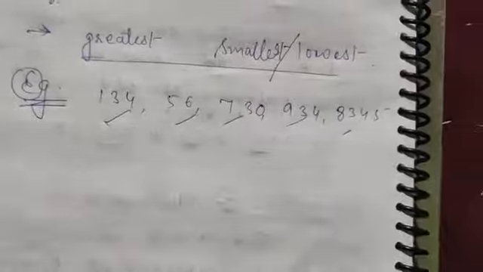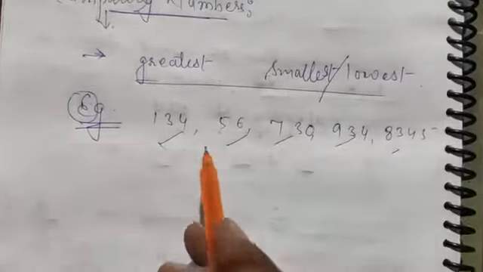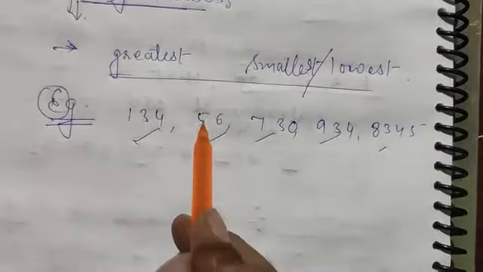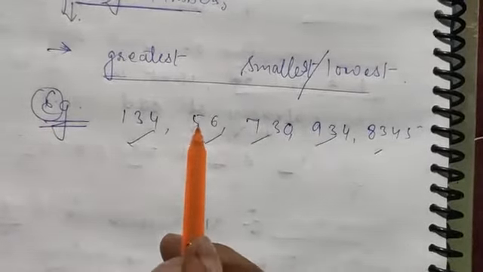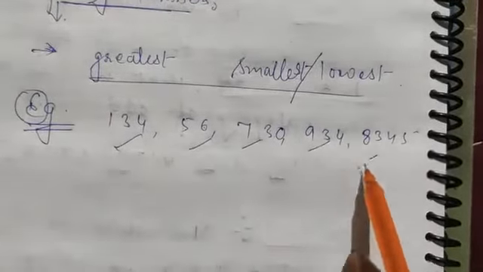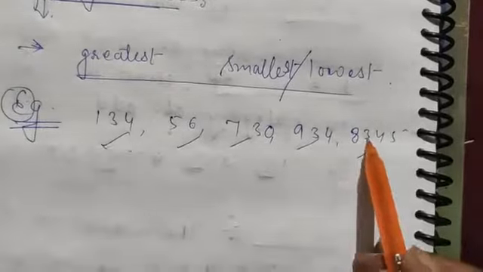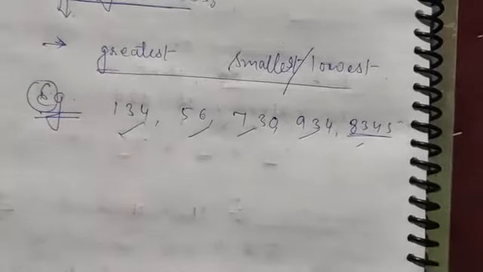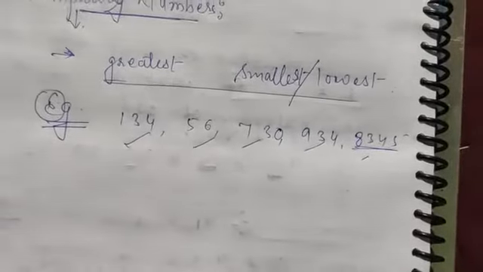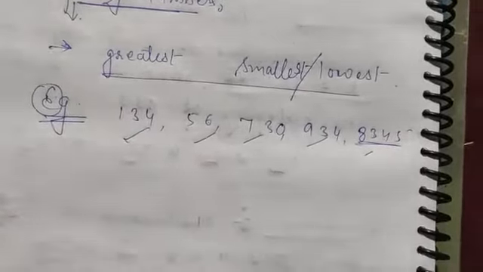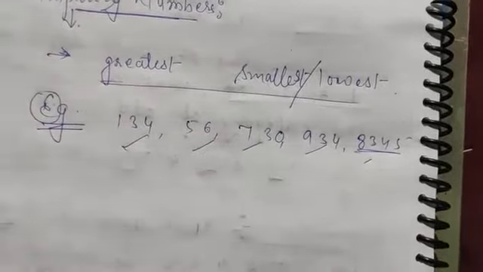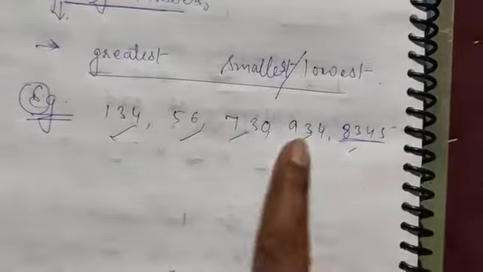First you have to count the digits of the number. Here 1 2 3, here 1 2, 2 digits, 1 2 3, 1 2 3, 1 2 3 4. So the better way to identify the greatest or smallest number is to count the digits. This is the first step.